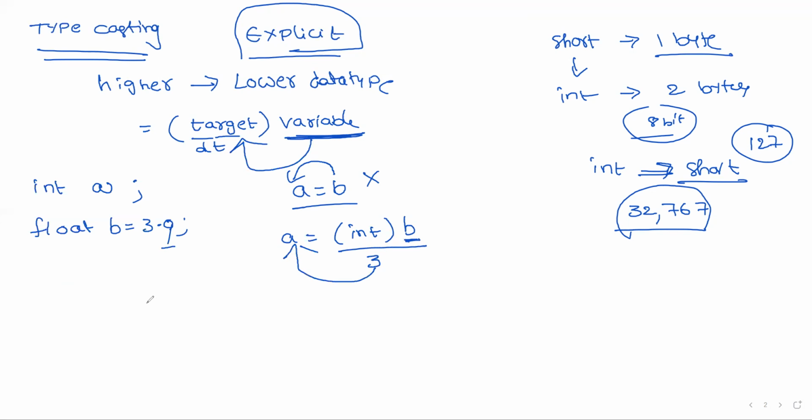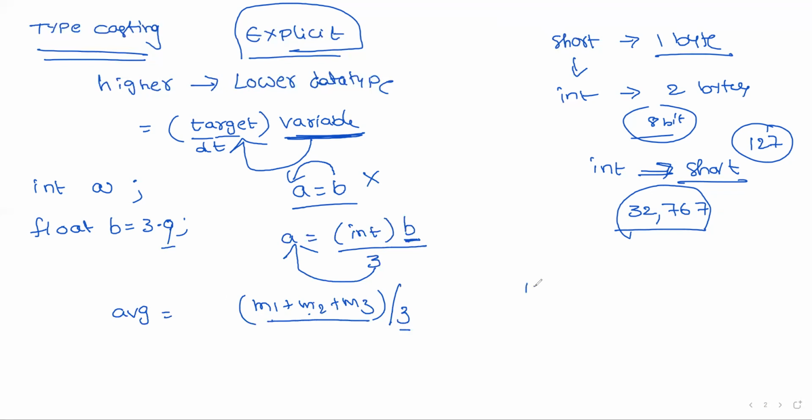For example, if you want to calculate the average, m1 plus m2 plus m3 for 3 marks divided by 3. For example, 10 plus 10 plus 20, 40. 40 divided by 3 in the sense, compulsory, it is in points. But m1, m2, m3, assume all these three are integers.